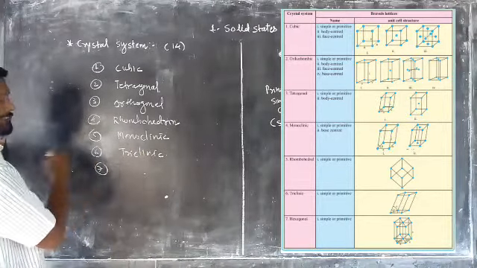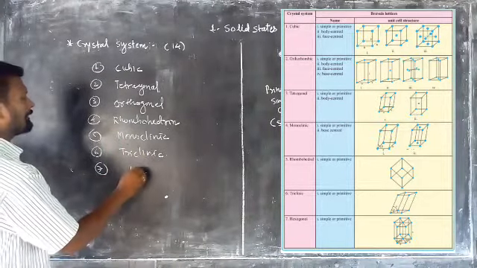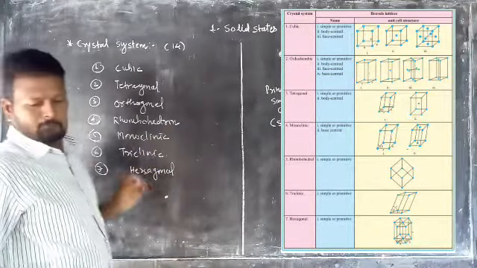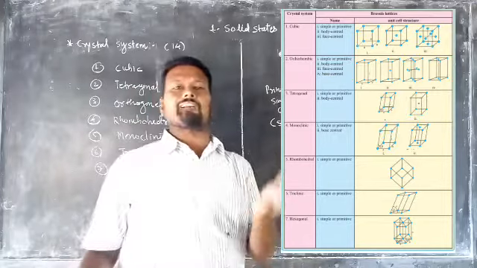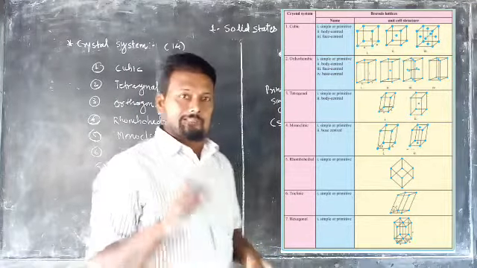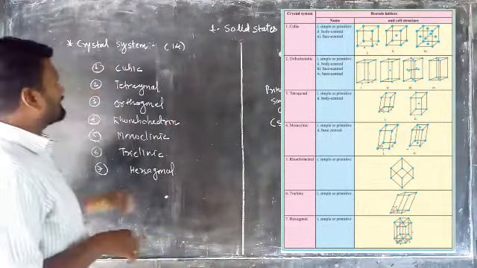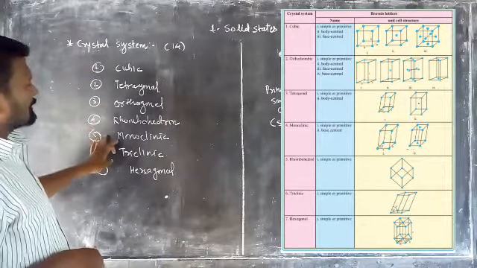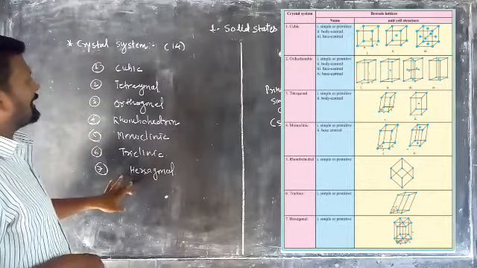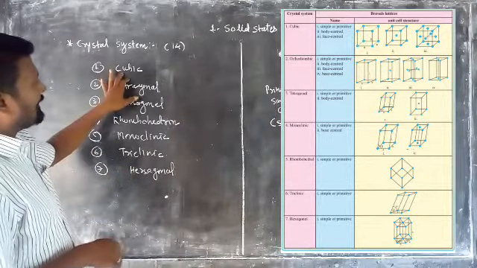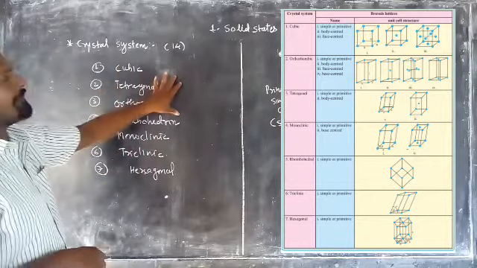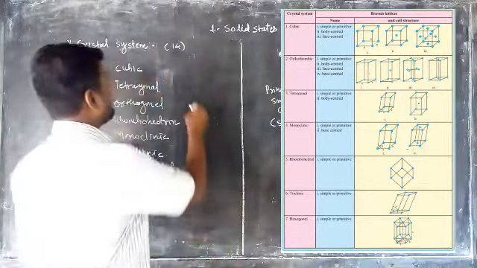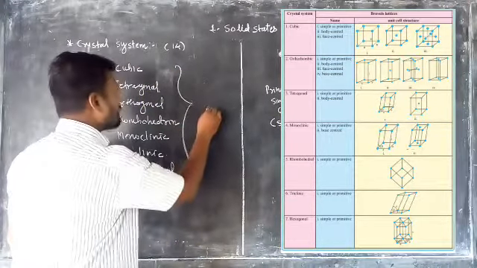And the seventh and last one is the hexagonal system. So generally there are only 7 crystal unit cells: the cubic, tetragonal, orthorhombic, rhombohedral, monoclinic, triclinic, and hexagonal. When we arrange all these 7 crystal units according to primitive and non-primitive, there are 14 ways.